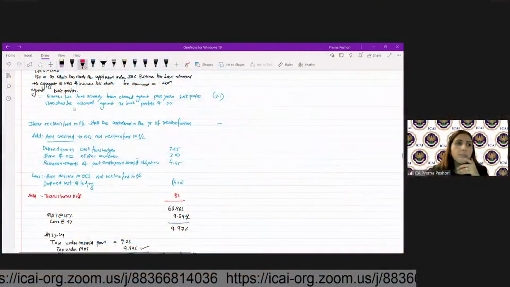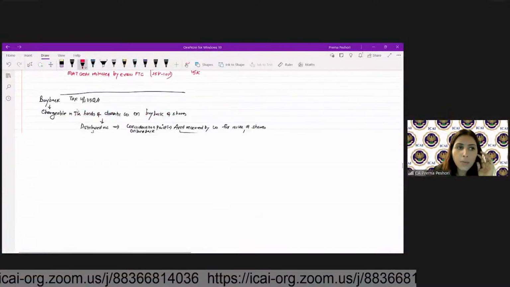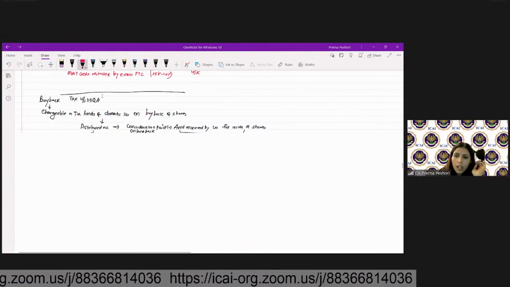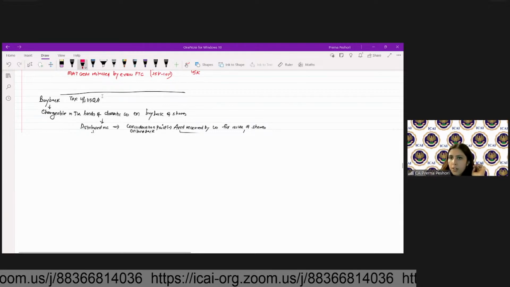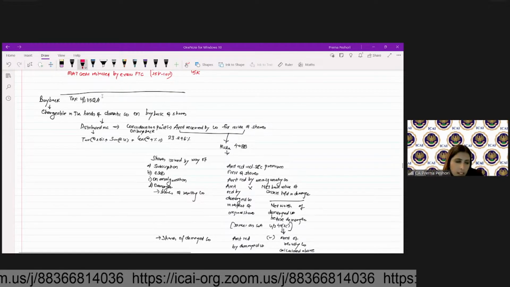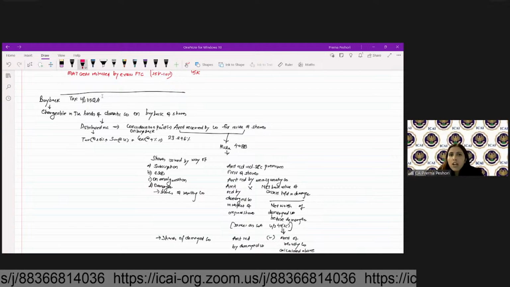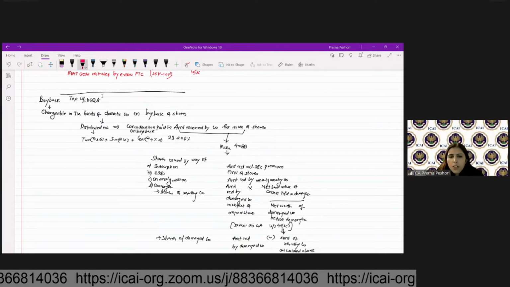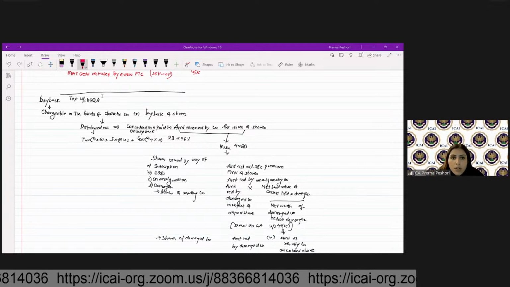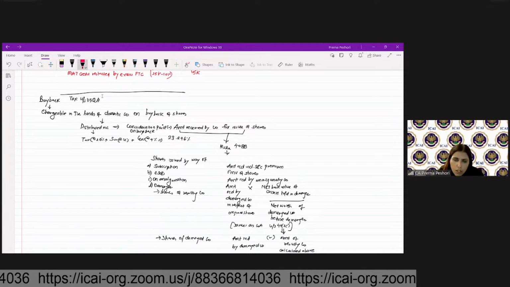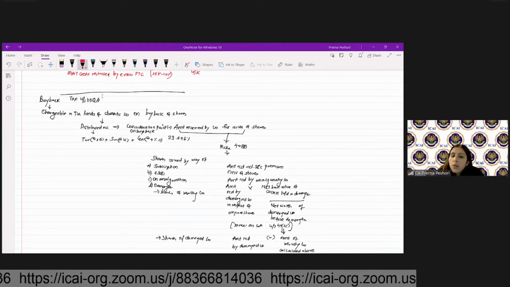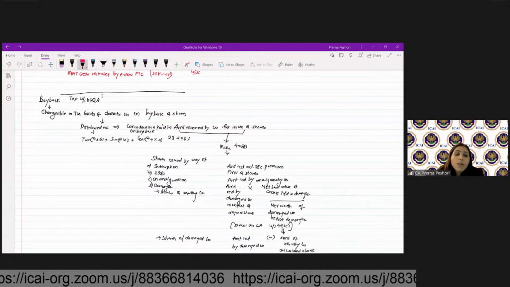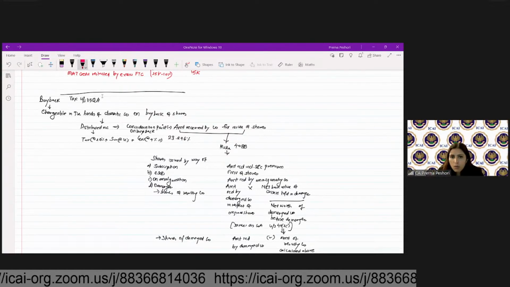So let's move to the next topic that we have now. We'll quickly revise the other provisions in the assessment of various entities. And then, as I told you, tomorrow's class, Saturday's class would be dedicated to the charitable trust. And we will revise it today itself if the time permits. But Saturday, we will solve one question on the charitable trust. Apart from that, we will also solve questions on transfer pricing and we will revise the non-resident taxation also.